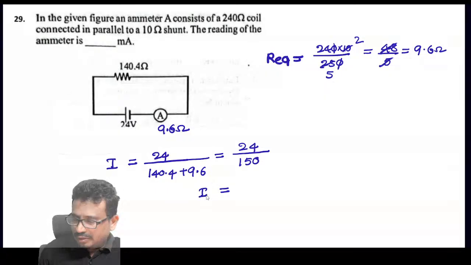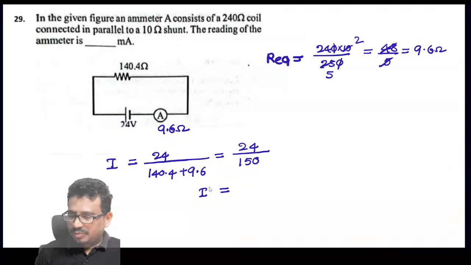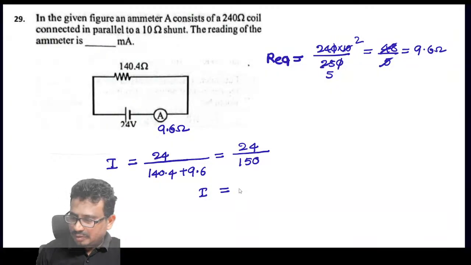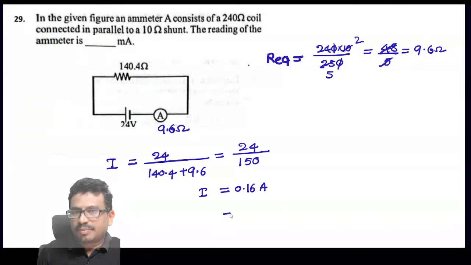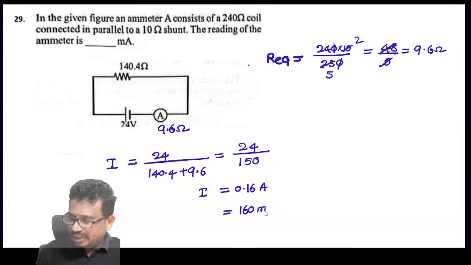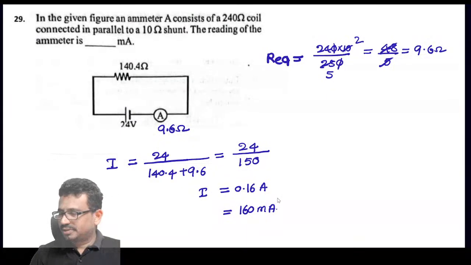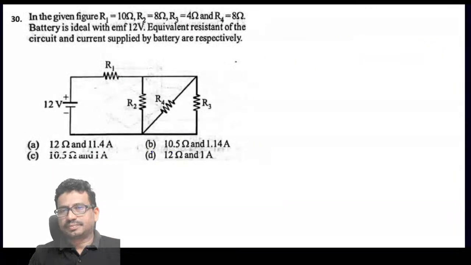So this I value will come to be how much? 24 by 150, which is 0.16 amperes. In milliamperes they are asking now. That means 160 milliamperes.